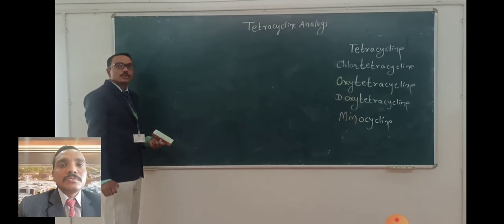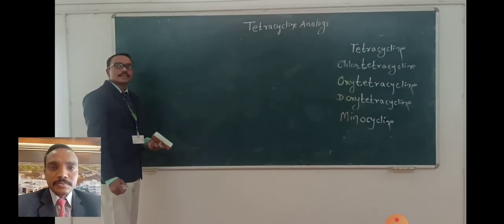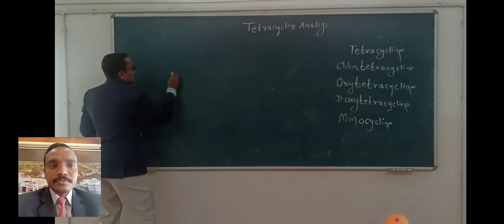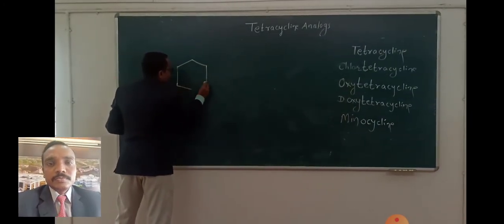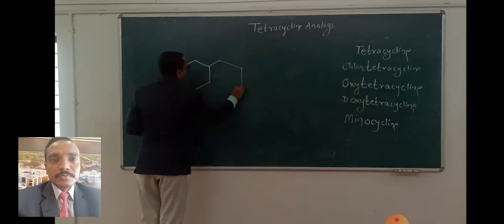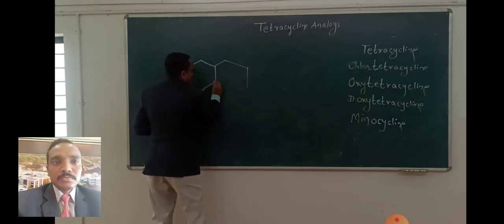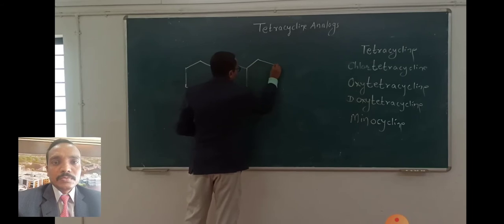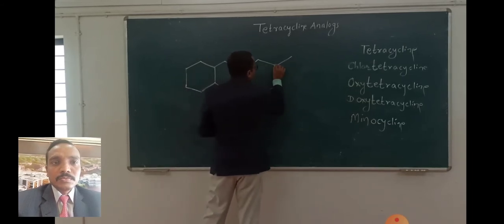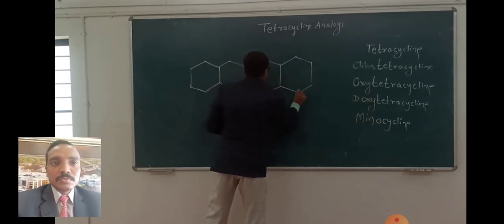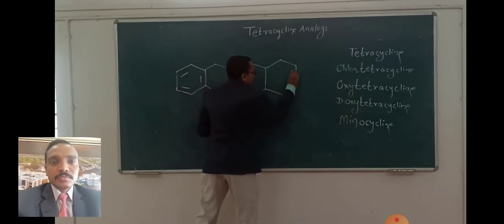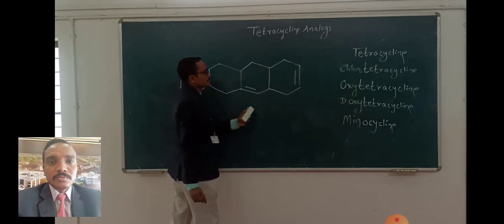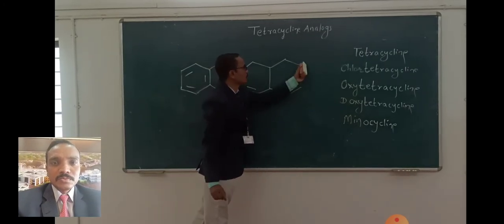In this section, I will tell you how to draw and remember the tetracycline structures. So let us see first of all the basic nucleus of this. Tetra means 4, cyclic. Tetracyclic means it contains 4 cyclic systems which are fused with each other. Benzene contains double bonds.